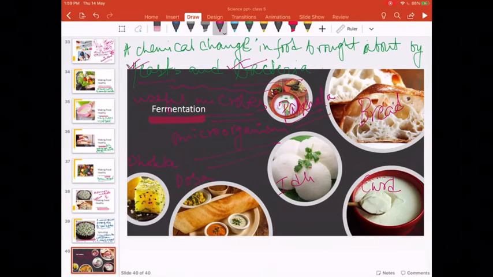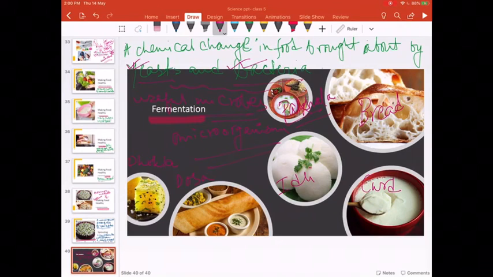You know students, what is pakhala? Pakhala is panta bhat. We add water to rice at night and next morning we eat that water-soaked rice with onion, mustard oil and a little bit of salt. Those who eat it say it's very tasty. So overnight, the bacteria and yeast act on it and ferment it, and we eat the fermented food. If we eat it, it is good for our health.